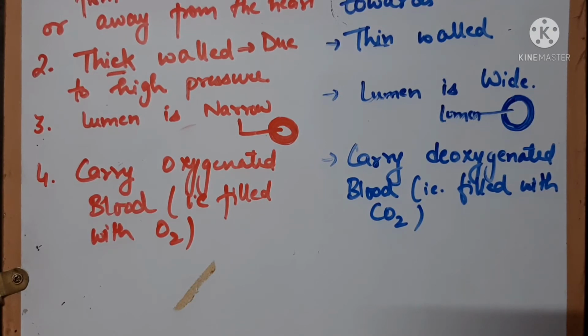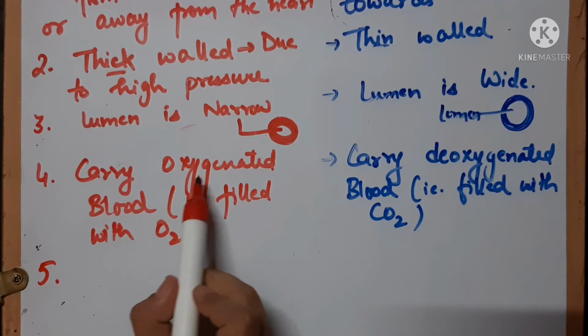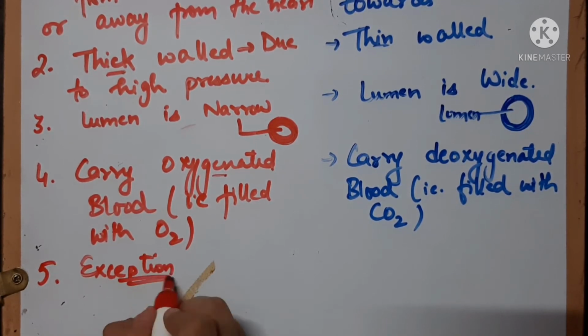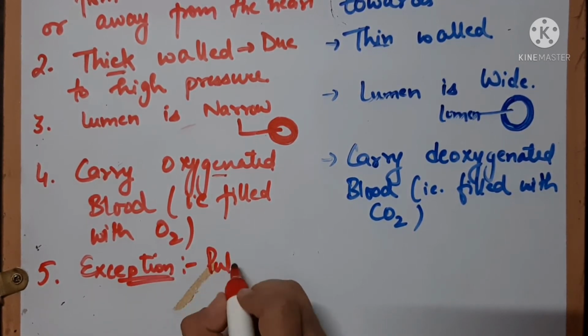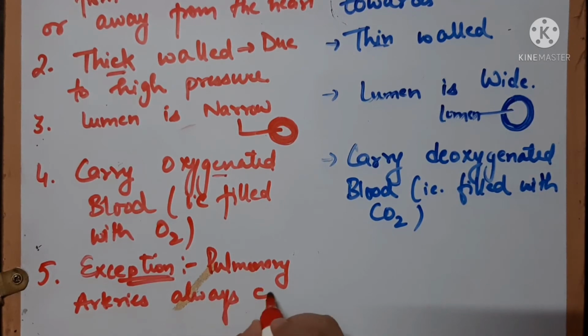But there is one exception to it. Arteries mostly carry the oxy blood, right? But here is one exception. And what is that exception? The pulmonary arteries always carry deoxy blood. Deoxy blood means filled with carbon dioxide.